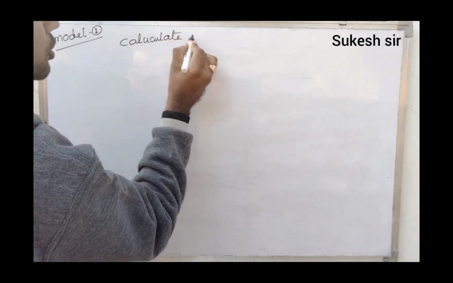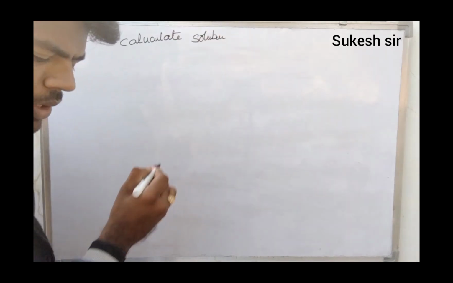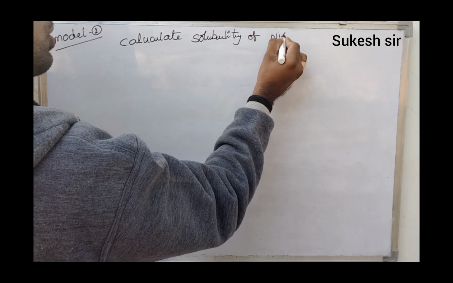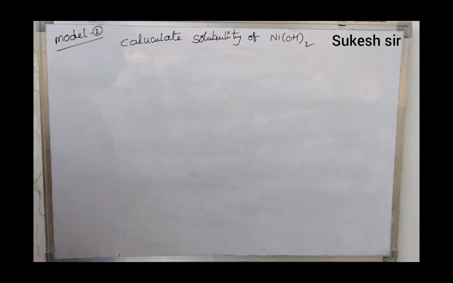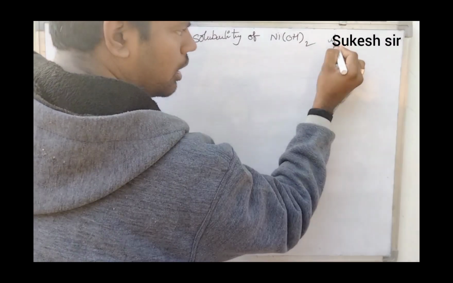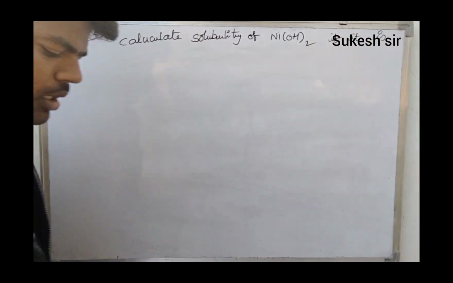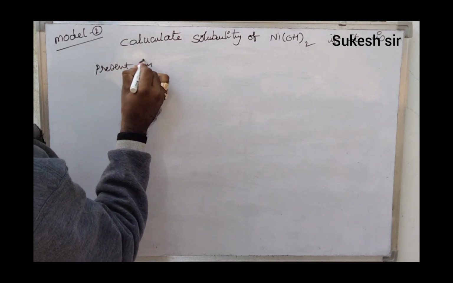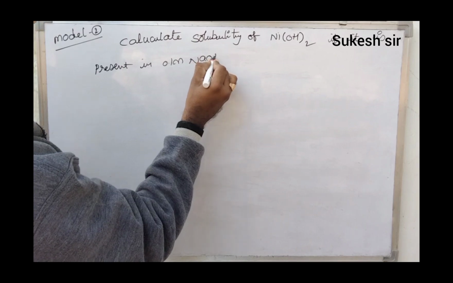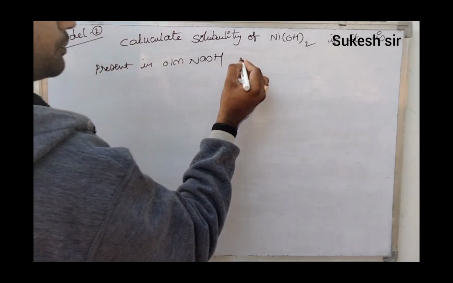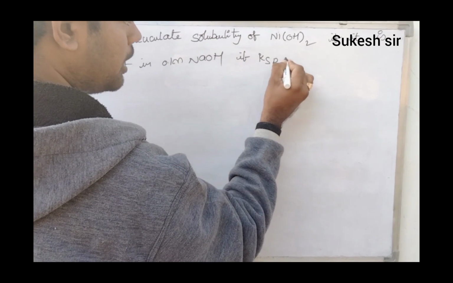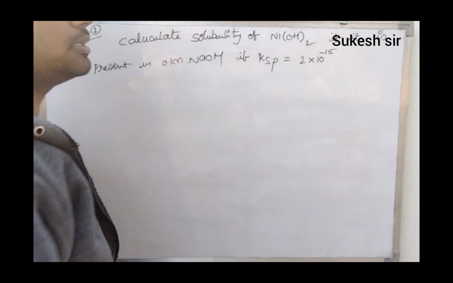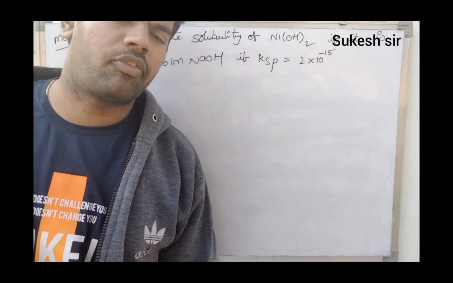Calculate the solubility of Ni(OH)2, that means nickel hydroxide, if it is present in 0.1 molarity of NaOH, if KSP is equal to 2 into 10 to the power of minus 15. This is one of the important question models, friends.